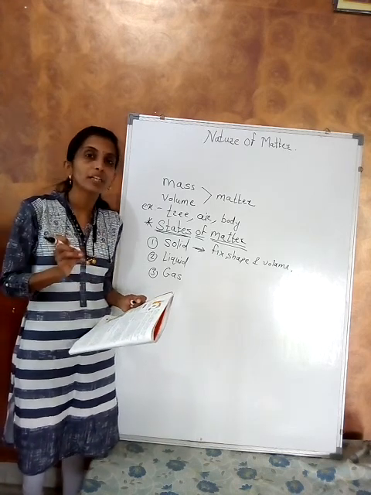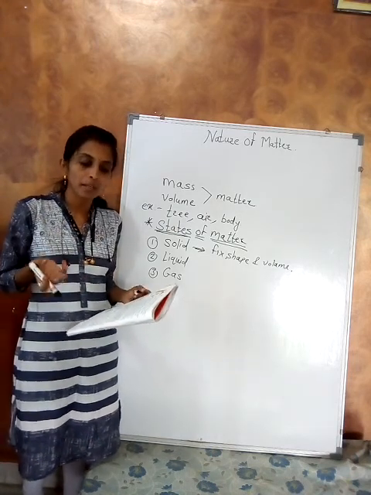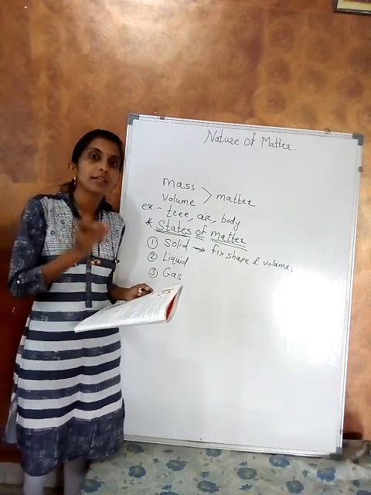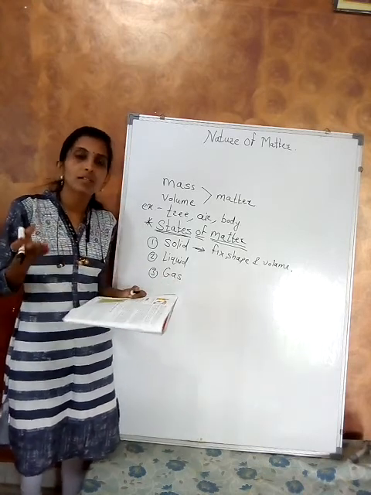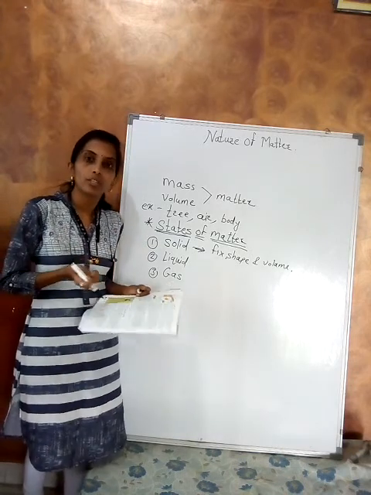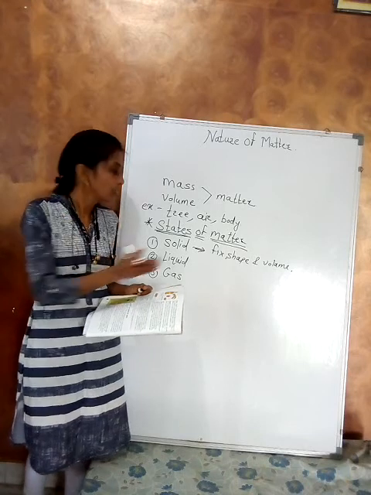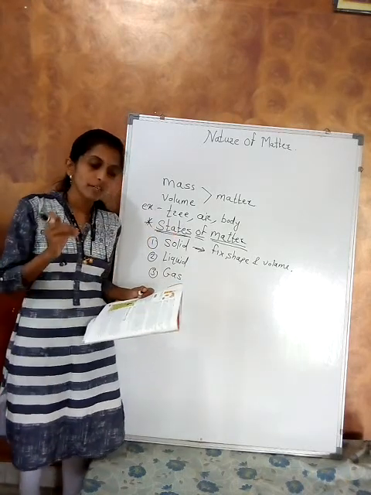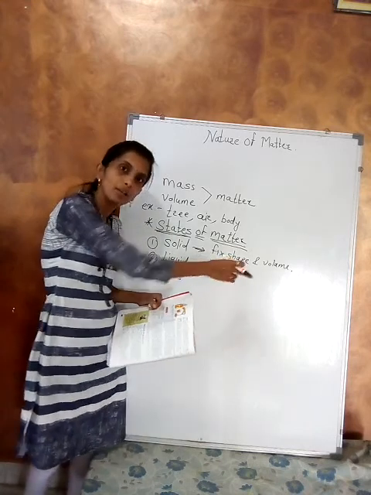Bricks and glass bottles are also examples of solids. You can write a number of examples of solids. A solid has a fixed shape and volume.